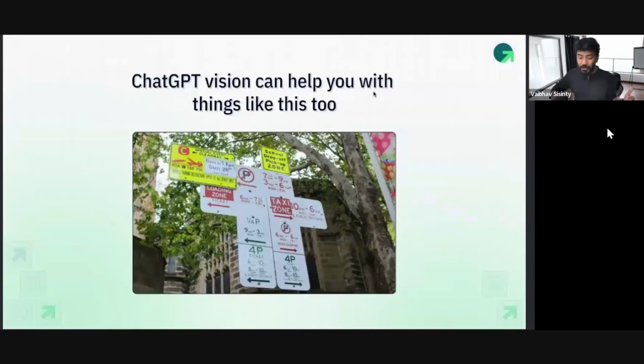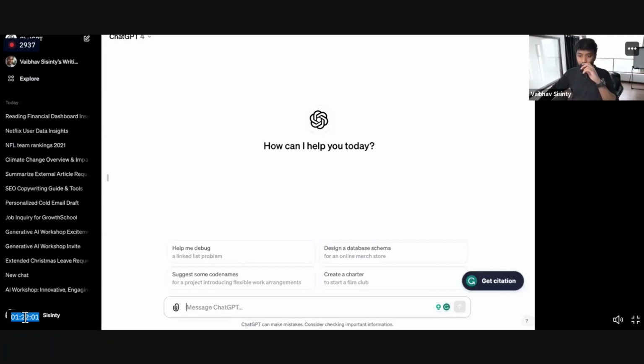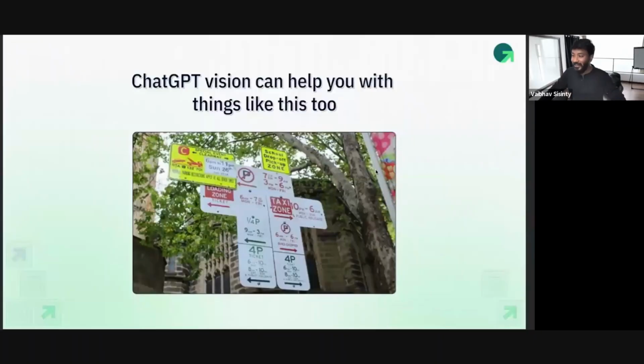Let's say you're walking. Like I said, vision. You're walking and you see a parking board like this. This especially happens in countries outside of India, like Japan. You see a lot of parking boards and you have no idea what they mean. You're like, what the hell does this mean? I want to park my car at 7 p.m. on a Sunday. What does this mean? I cannot understand. How many of you can understand what this parking board says?